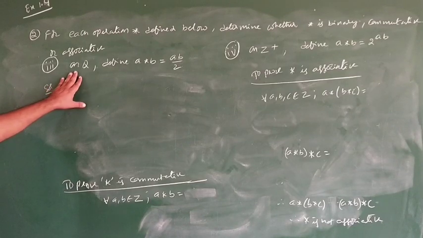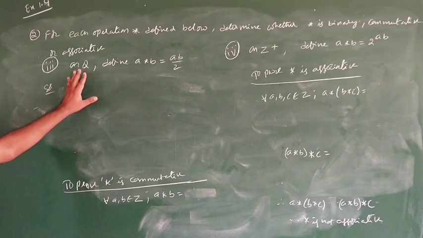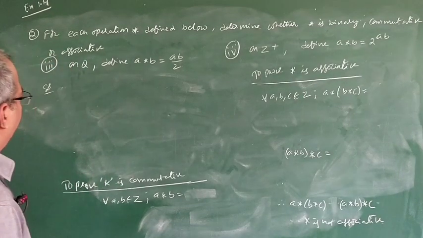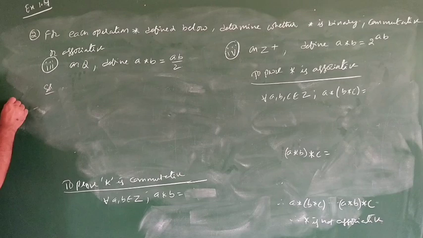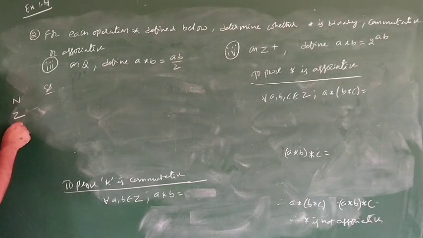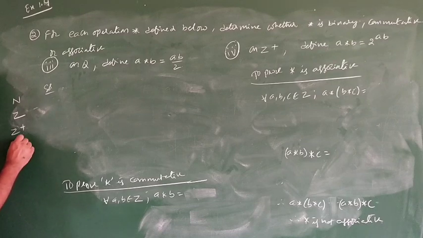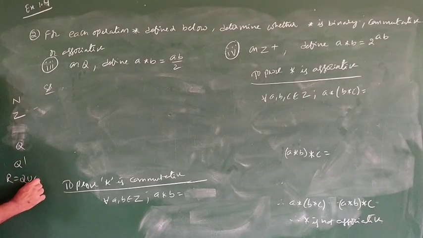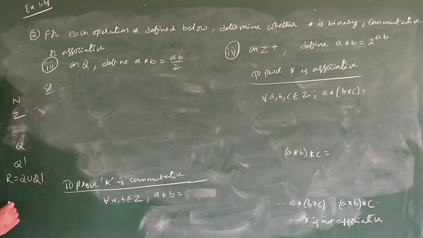See, third problem, on Q. Q means what? Rational number. You may have forgotten once again, so I just want to tell: N is the natural number set, Z integers, Z plus positive integers, Z minus negative integers, Q rational numbers, and Q dash irrational numbers, R real numbers, the union of Q and Q dash. And last, complex numbers.